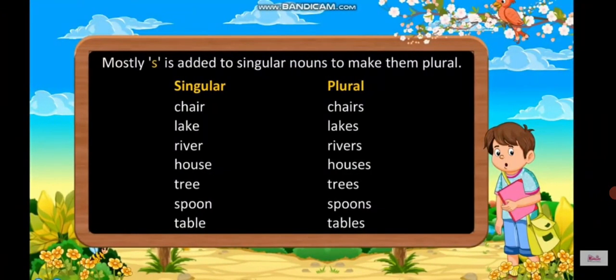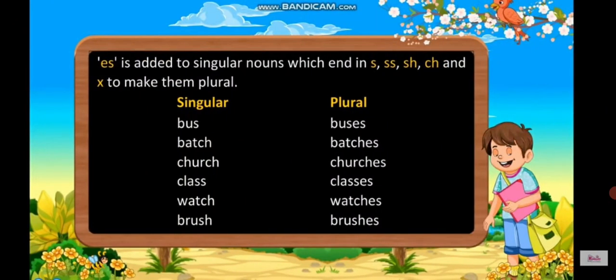Chair, chairs. Lake, lakes. River, rivers. House, houses. Tree will become trees. Spoon, spoons. Table, tables. Okay, next rule says es is added to singular nouns which end in letter S, double S,